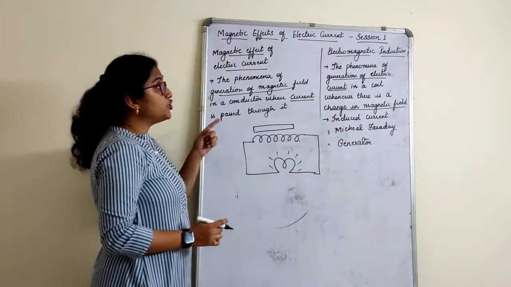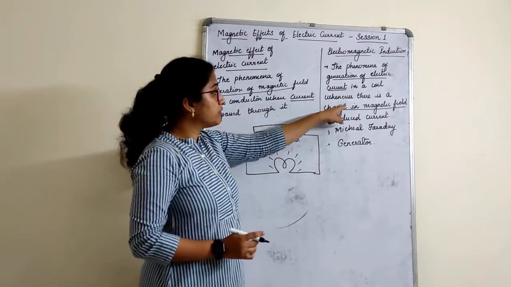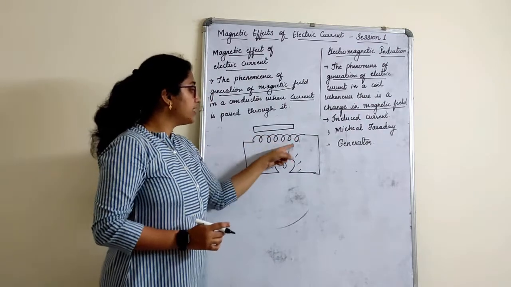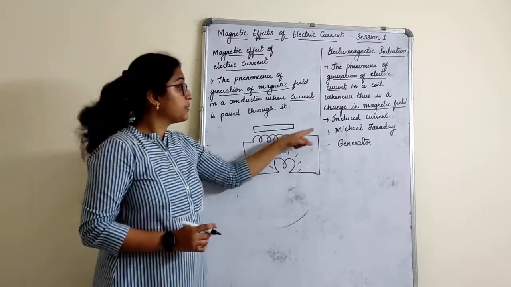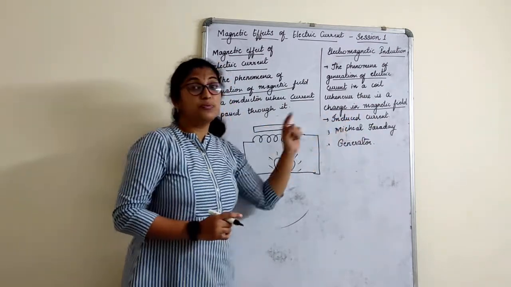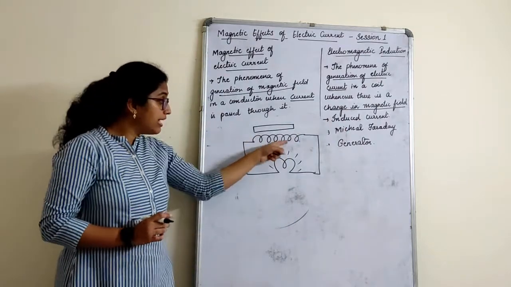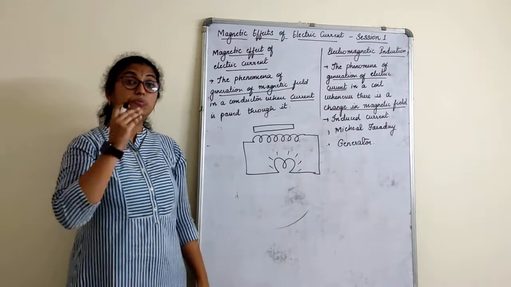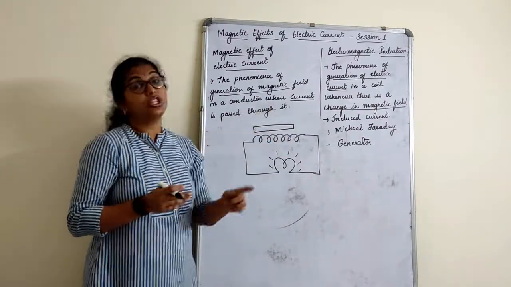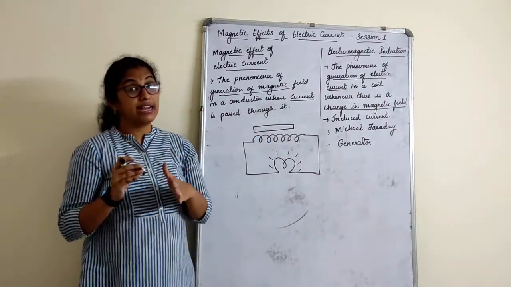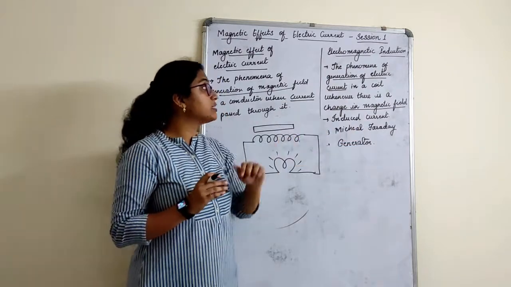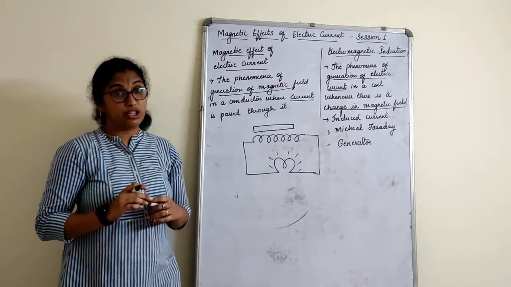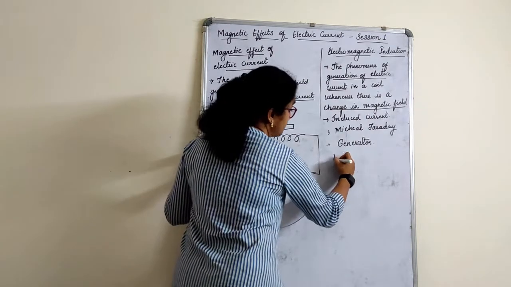Current is generated in a coil whenever there is a change in magnetic field. Was there a change in magnetic field? Yes. So a current is produced in the coil. Such a current, produced with the change in magnetic field, we call an induced current, and that effect we call electromagnetic induction, EMI.